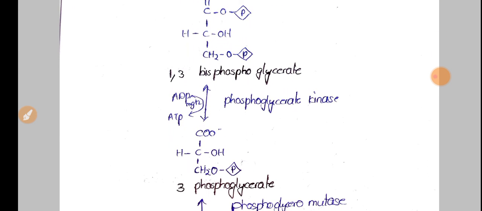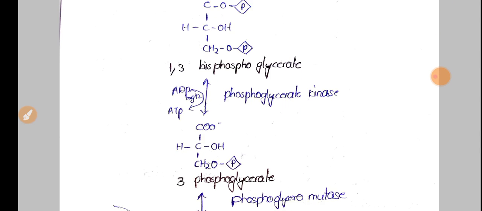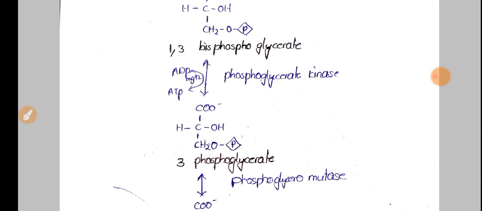1,3-bisphosphoglycerate is converted into 3-phosphoglycerate by the enzyme phosphoglycerate kinase, and here ADP is converted into ATP. One phosphate is donated to the ADP and ATP is generated. So this is an ATP generation step. Formation of 3-phosphoglycerate is an ATP production step, where energy is generated.